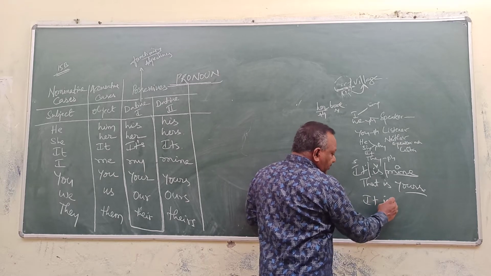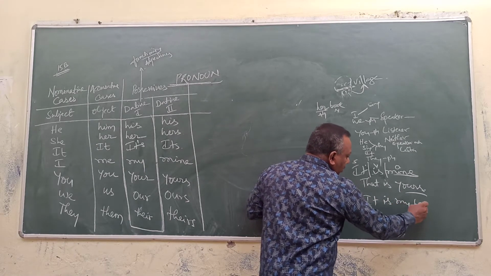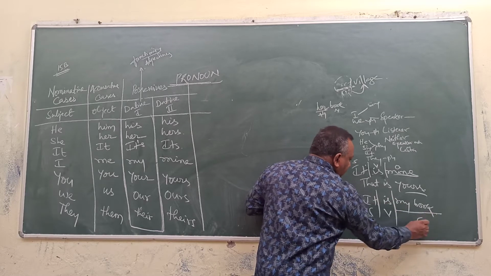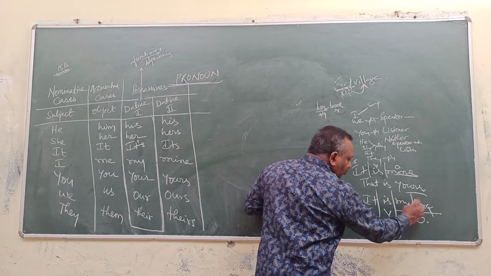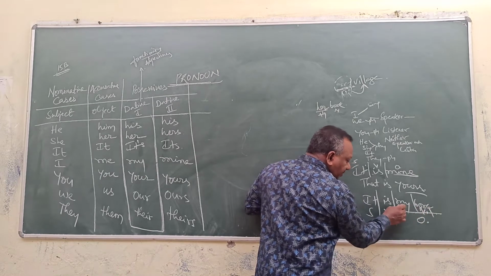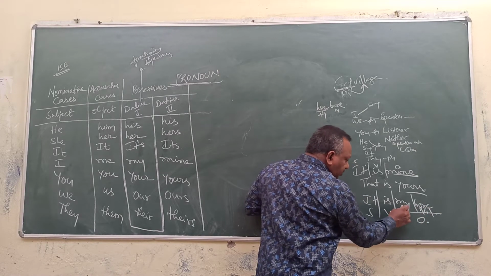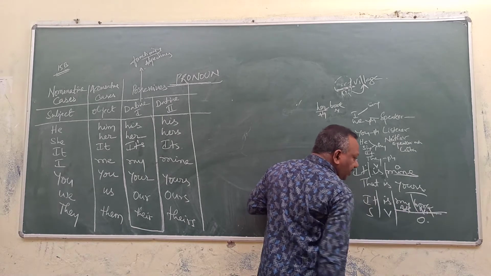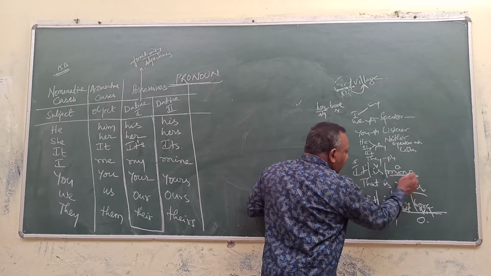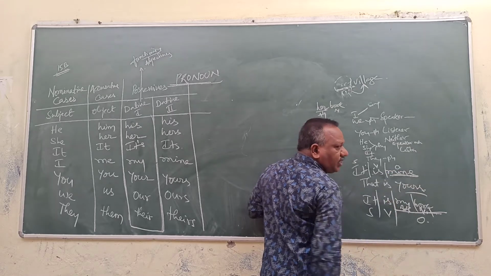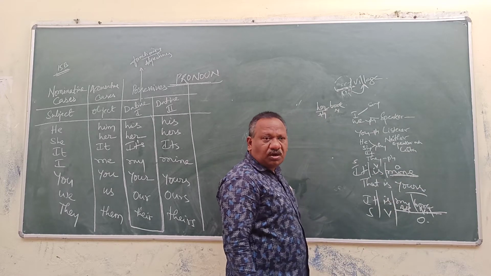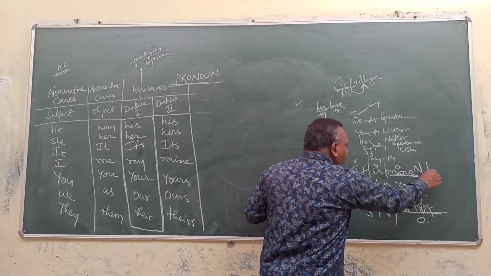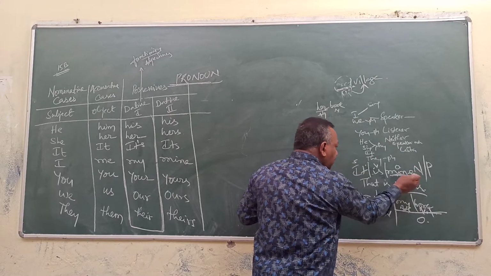It is my book. Here it is a subject, is a verb, my book is the entire object. In the object you could find the noun. When a noun follows a possessive pronoun, it functions as an adjective, forming an adjectival phrase. But here only mine is there. It is functioning as an object. Hence an object may be either noun or pronoun. It is not a noun.